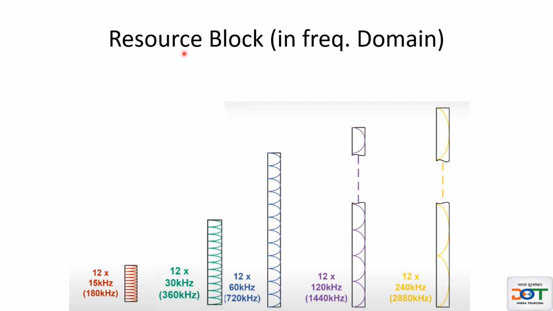In case of LTE, 12 contiguous subcarriers is called a resource block. The subcarrier spacing used in LTE is 15 kilohertz, so 12 into 15 kilohertz becomes 180 kilohertz. So that means the resource block size in the frequency domain in case of LTE is 180 kilohertz.